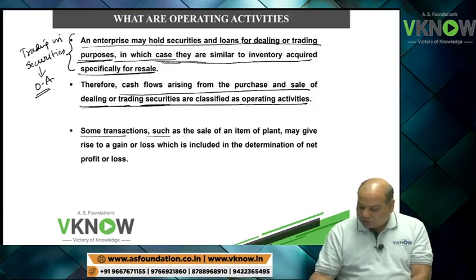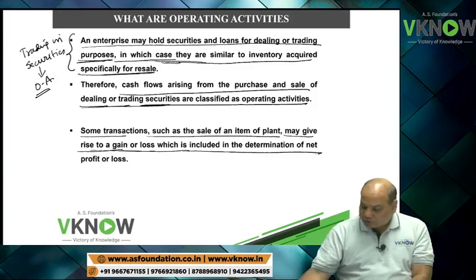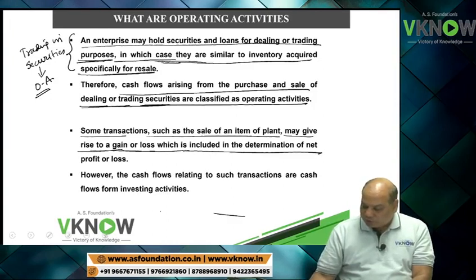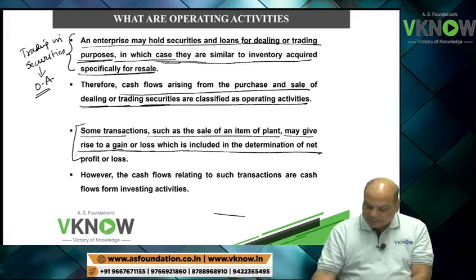Some transactions, such as sale of an item or plant, may give rise to a gain or loss which is included in the determination of net profit. Sale of plant may give rise to profit.